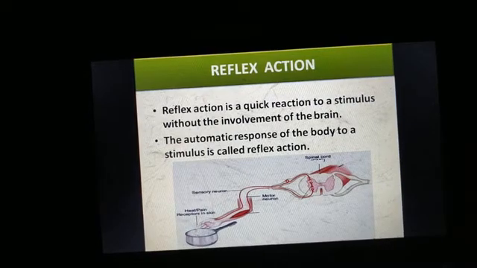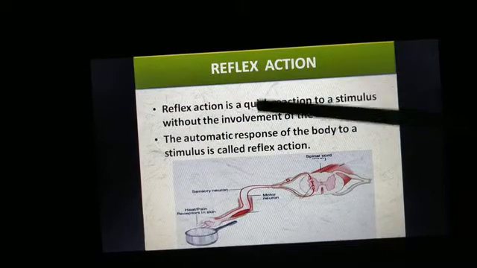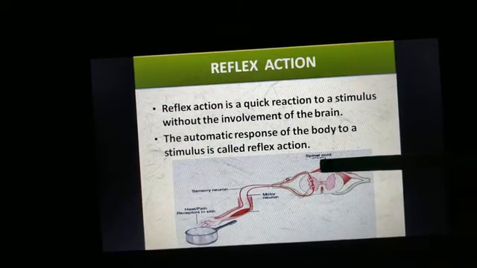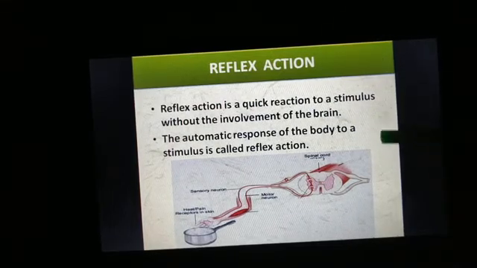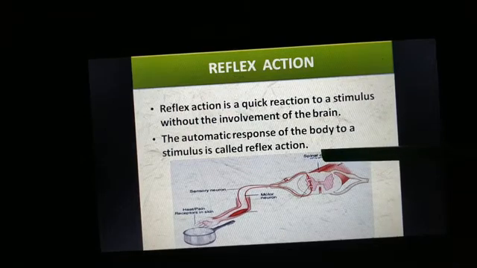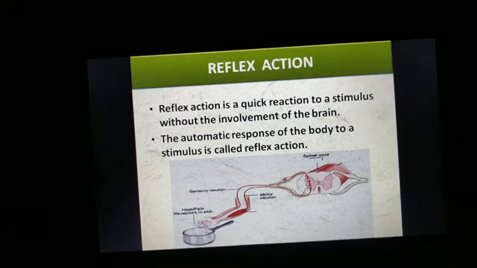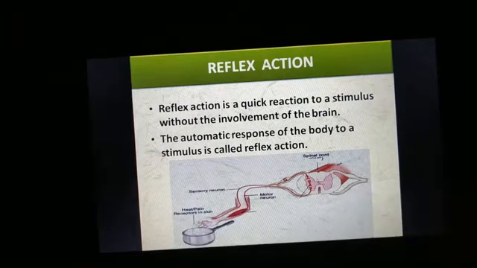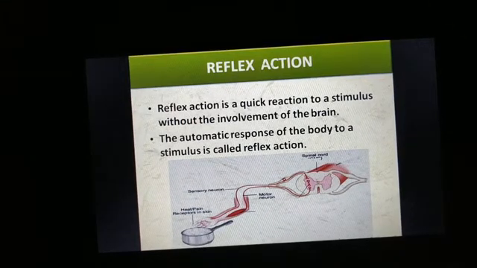So such actions are called reflex actions, and these actions are controlled by the spinal cord, and these actions do not involve the brain. Here the brain is not processing. We are receiving the message from the spinal cord. And these are very quick actions. A very quick reaction will take place, because if you suddenly touch something, automatically we will remove our hand. We won't take much time in doing that, isn't it?